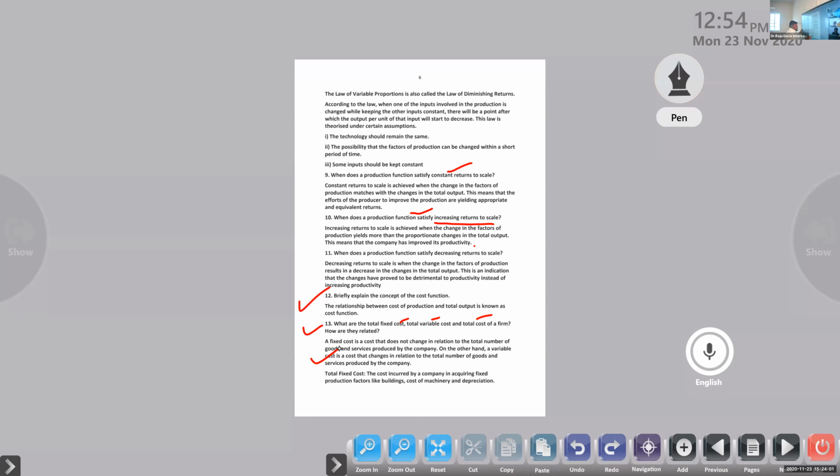Next one, total fixed cost. The cost incurred by a company in acquiring fixed production factors like buildings, cost of machinery, and depreciation is called the total fixed cost.